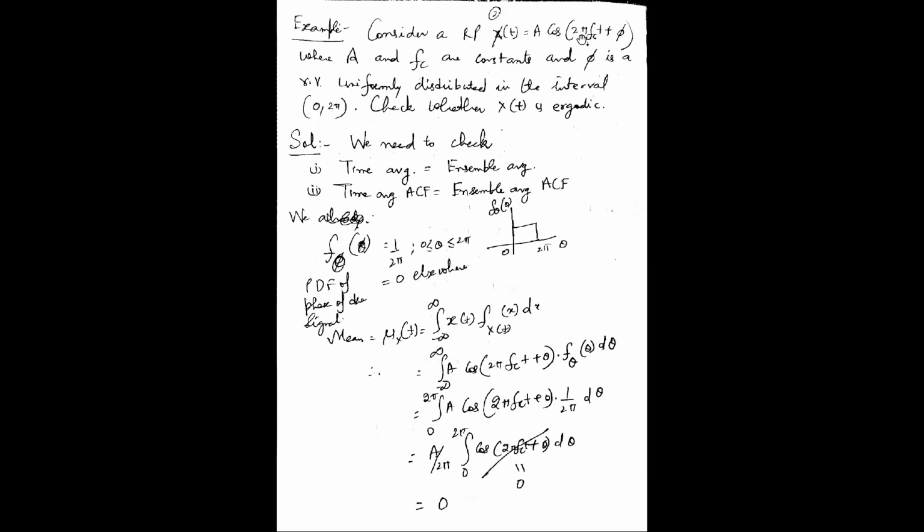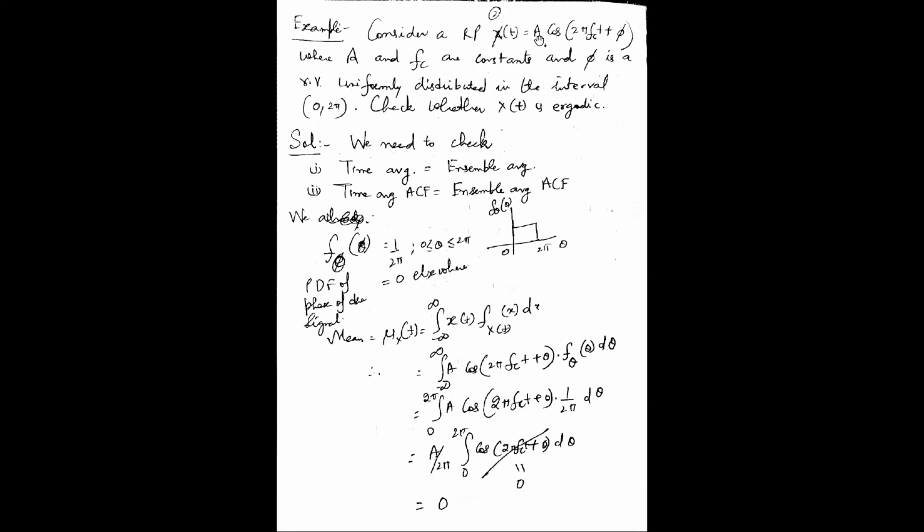Now, what are the conditions for this random process? A and fc are constants. Had phi also been constant, then it would have been a deterministic process. But this is a random process because phi is a random variable, right? So x(t) is a random process.